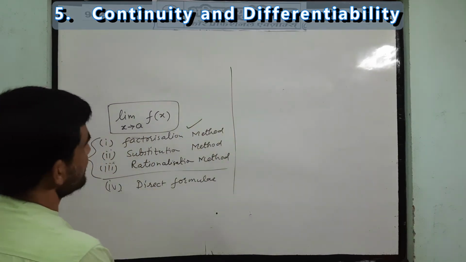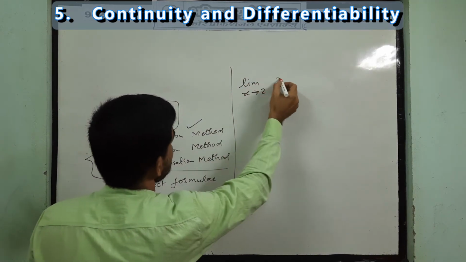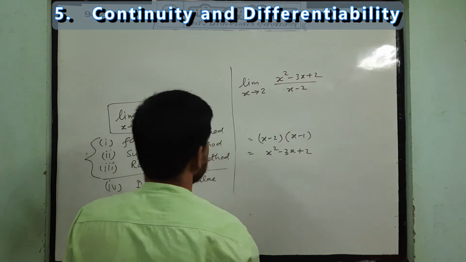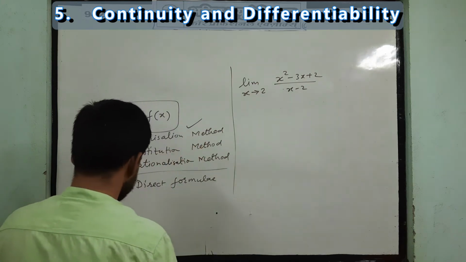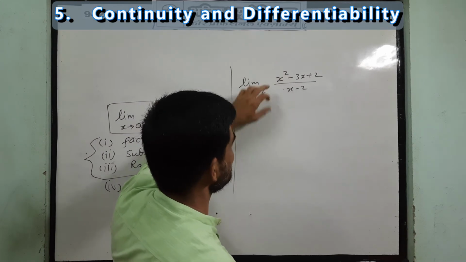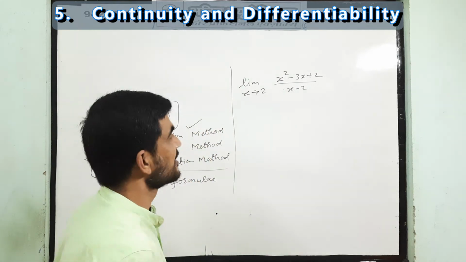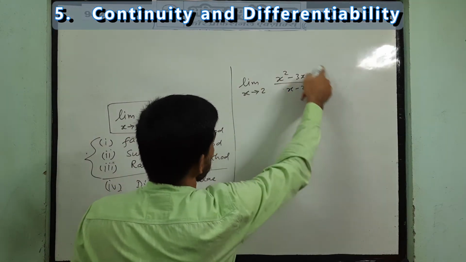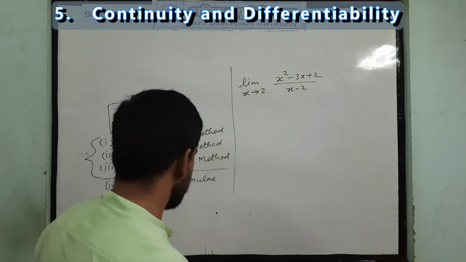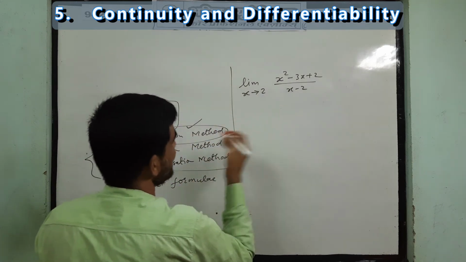Factorization method. Let's see one example. Suppose we have a function like this and you have to find its limit. Generally in the limit chapter the question will be challenging only if, when you put this value, you get 0 by 0. Then only the limit questions are challenging, and you have to solve this. This function is not defined at x equal to 2, but we can get its limiting value. So just find the factors of the numerator as well as the denominator.